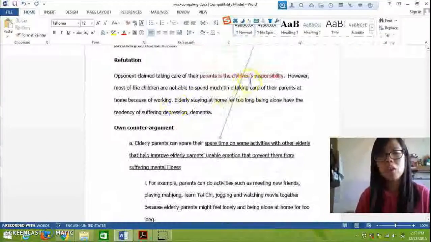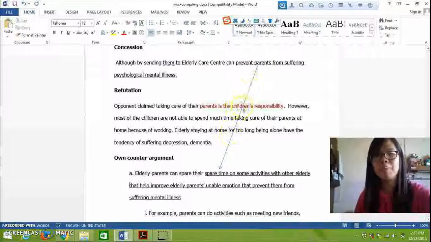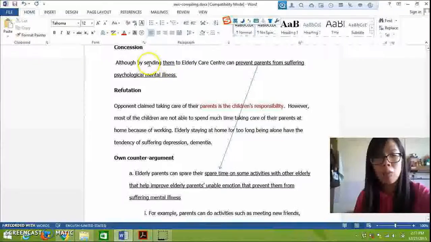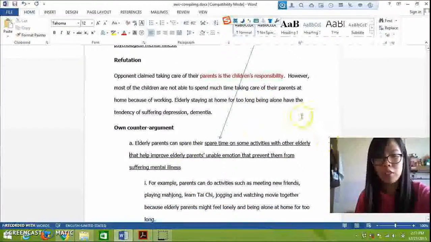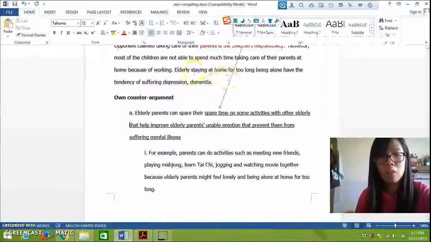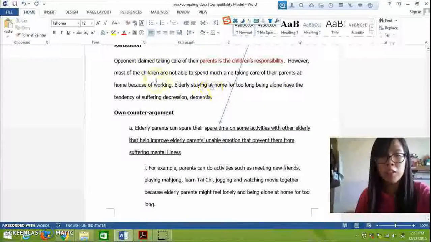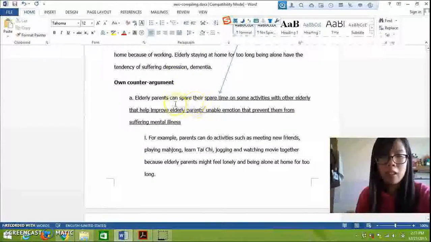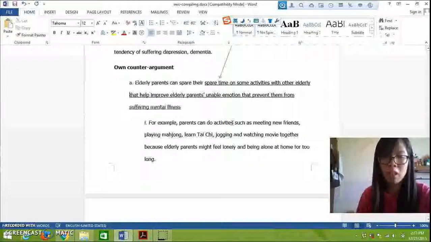We are moving on to the own counter argument. The own counter argument is a further elaboration of the concessions and of how to counter the refutations claimed here. It says that elderly parents can spend their time on activities that can prevent them from suffering mental illness.